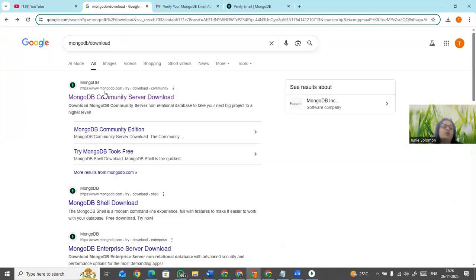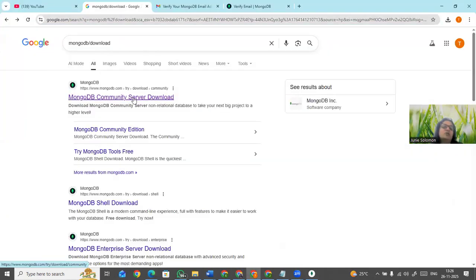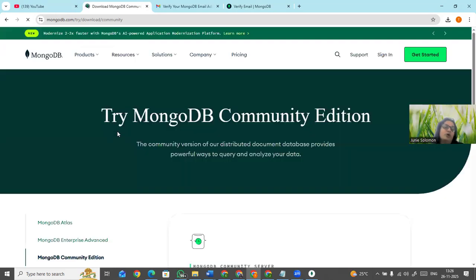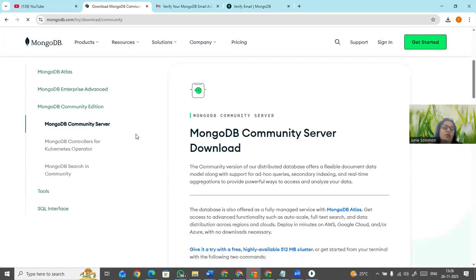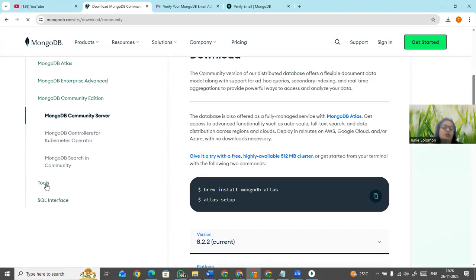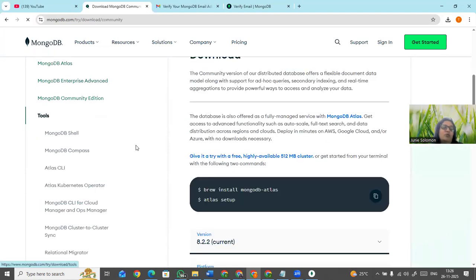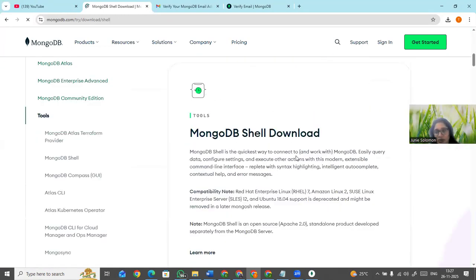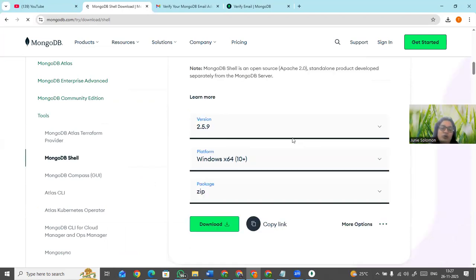The same way, we will go to the community server. This is the community server, right? Here, you see the MongoDB Shell download is there. In the community server, if you go here, you can see Tools, and MongoDB Shell is there. Just click on MongoDB Shell. Once you have already given the Google account, this is enough for you to do that.